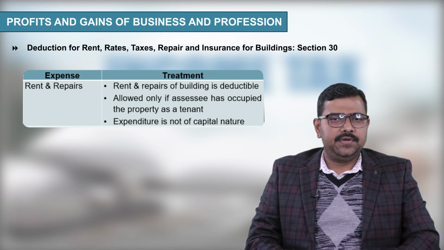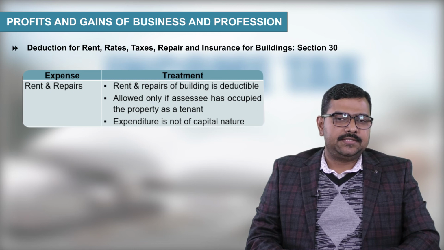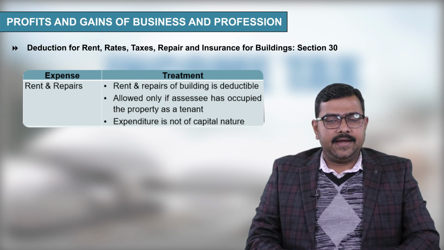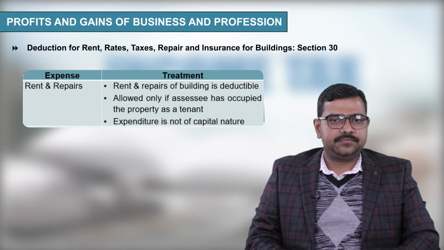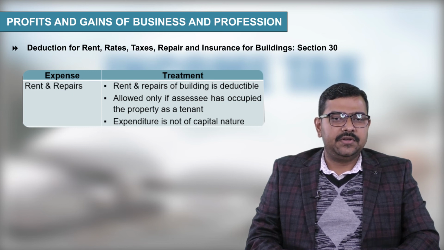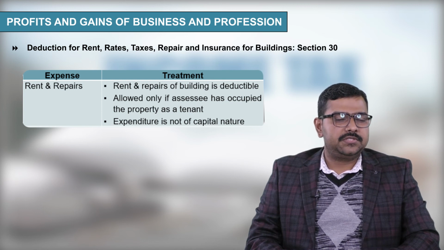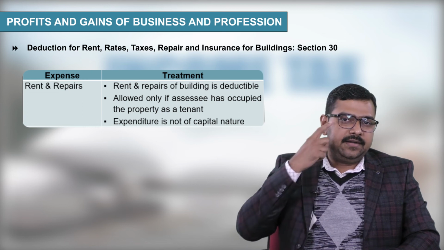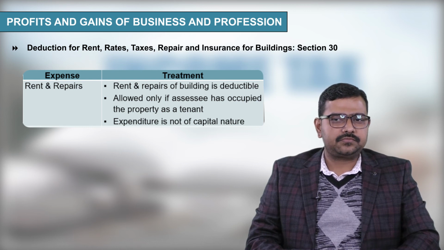Next, allowed only if the assessee has occupied the property as a tenant. If the businessman has taken the building on rent and he is a tenant, then only the rent and repairs will be debited to the profit and loss account. Expenditure is not of capital nature. So, repairs must be of revenue nature. If repair is incurred which is of capital nature, then it will not be debited to the profit and loss account. If you have constructed one more room in that building, then that repair is of capital nature, it will not be debited to the profit and loss account.